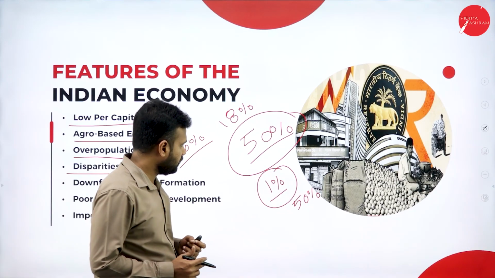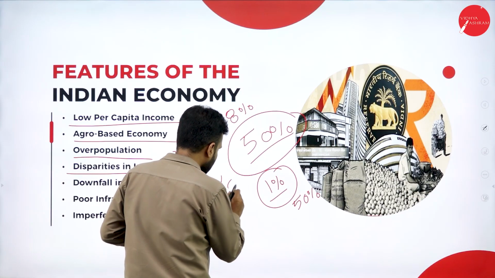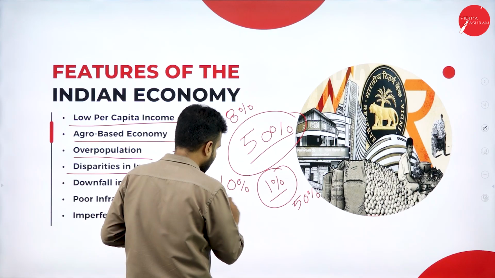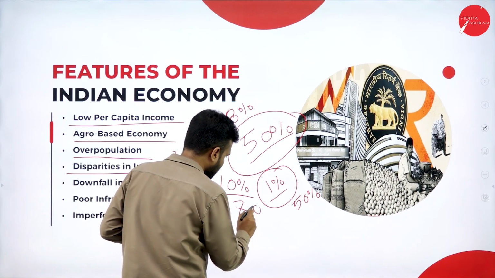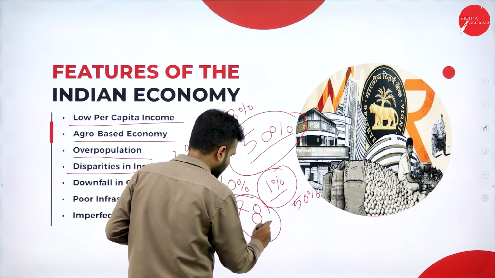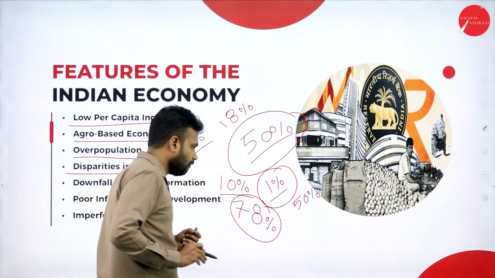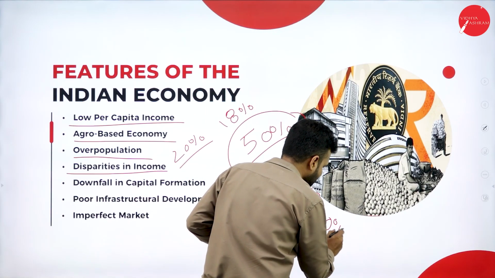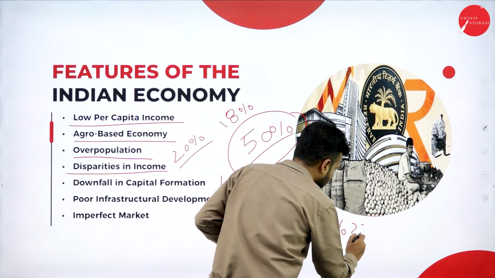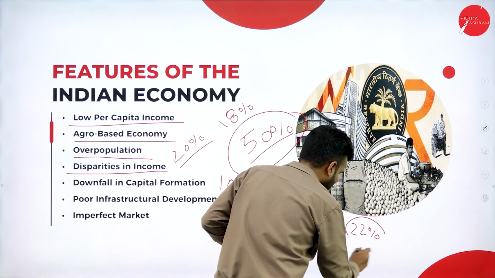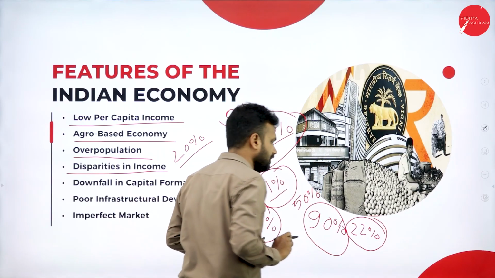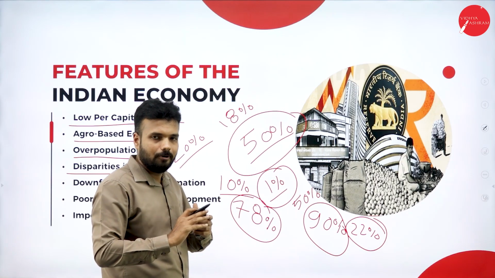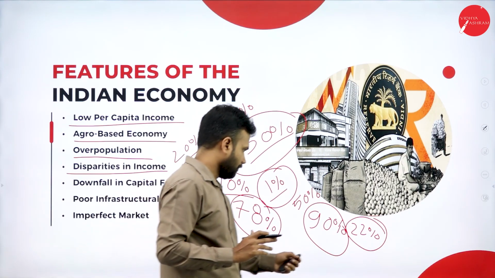Including this 1%, totally 10% of the population of our country holds 78% of the wealth. But how about the 90% of the population, which earns only 22% of the wealth of our country? So this is a major problem of our economy. There is no proper distribution of wealth.